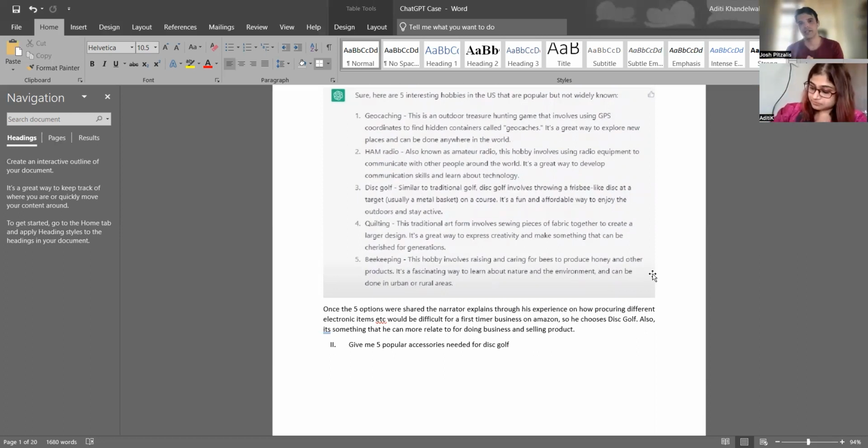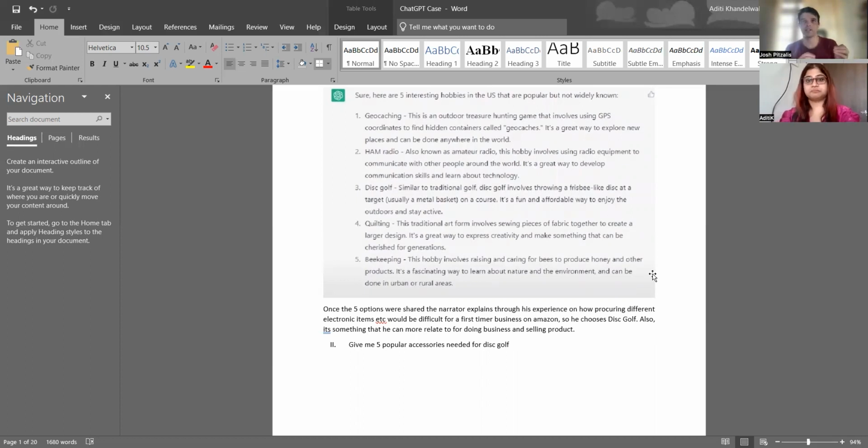And since he picked disc golf because he's personally interested in it, he could have also given the prompt a list of his interests and hobbies so that it can pick ideas. He ultimately made the decision to go with disc golf for two reasons that he didn't include in the prompt. I think this is a really good example of where people do things that they know how to do, but then they don't explicitly say it in the prompt.